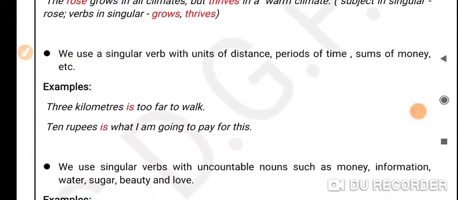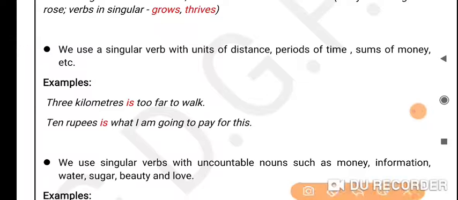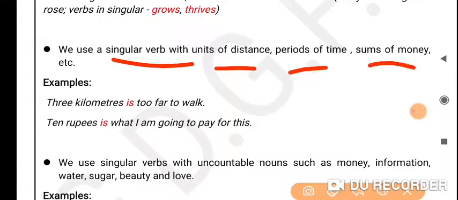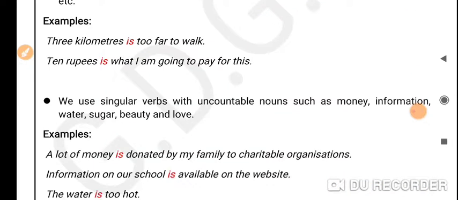The next rule we have is that we use singular verbs with units of distance, periods of time, sums of money, etc. So whenever we have a unit of distance, period of time, or sum of money in a sentence, we always use a singular verb with them. For example, 3 kilometers is too far to walk. 10 rupees is what I am going to pay for this. So if you notice, we are using singular verbs here.